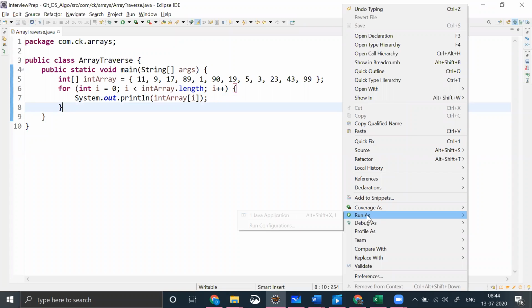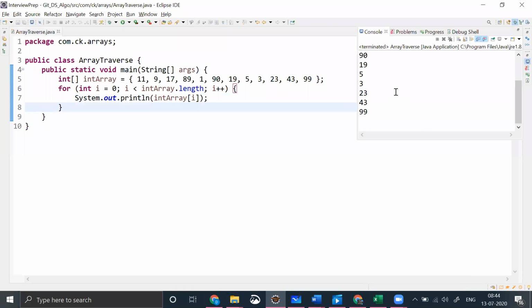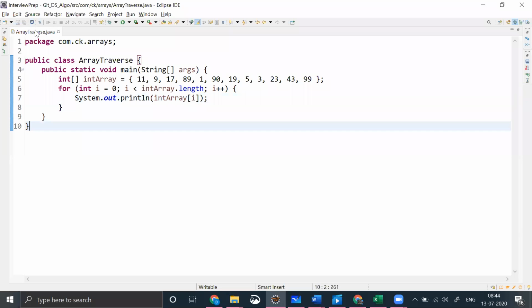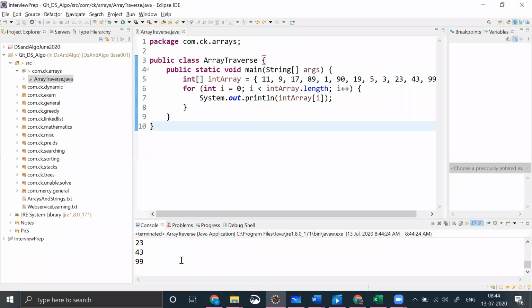Let me try to run this program for you. Since I have written System.out.println, it is printing in a new line. So it's printing 11, 9, whatever. The console is over here. This looks small, but that's fine.